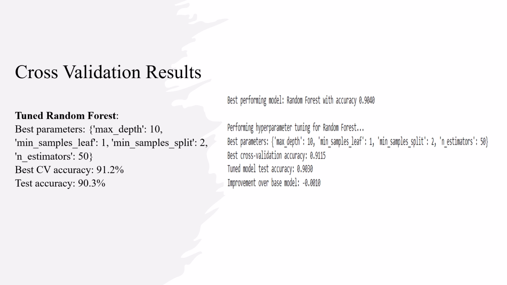KNN had the highest variability at 2.1%. After hyperparameter tuning for random forest, we found the optimal configuration used 50 trees with a maximum depth of 10. This tuned model achieved a slight improvement in cross-validation accuracy to 91.2% and test accuracy of 90.3%. The minimal improvement suggests our initial model was already well configured.